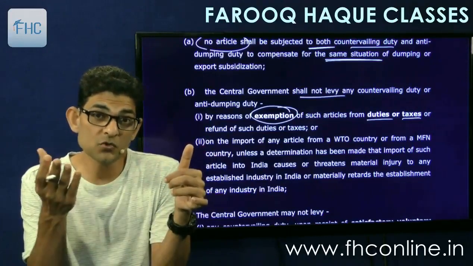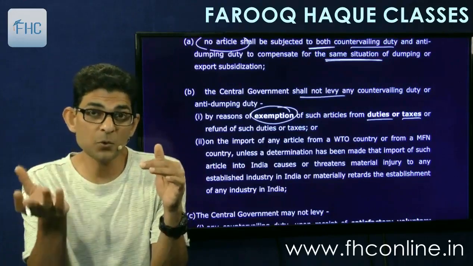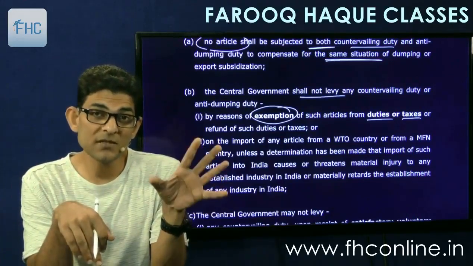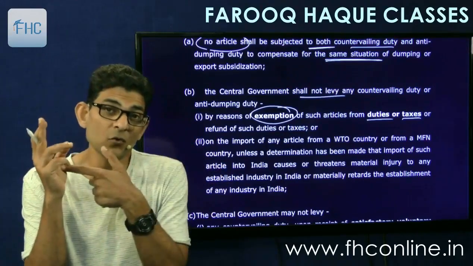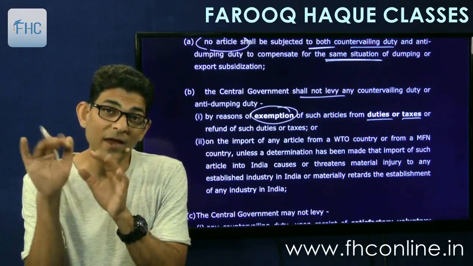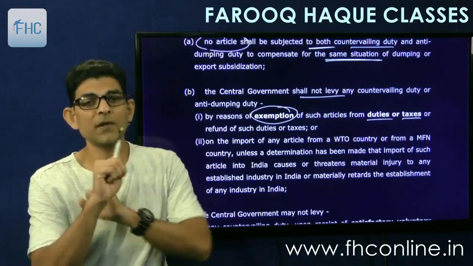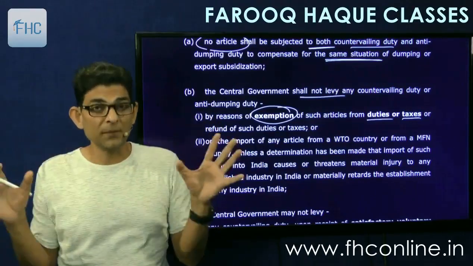If we export the goods, the GST is refunded. So obviously our export price will be less as compared to our domestic price, because domestic goods are liable to GST and export goods are not. So can the foreign government consider this to be anti-dumping? No, it is not dumping. So a taxation difference cannot be called dumping.